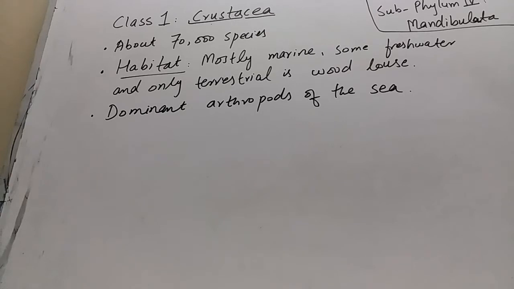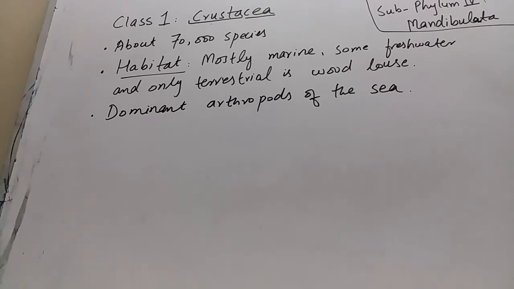So what's their habitat? Crustaceans are mostly marine, living in the seawater, in the ocean, and some are freshwater. A few crustaceans, like crabs, live in the freshwater, and the only terrestrial crustacean is woodlouse.